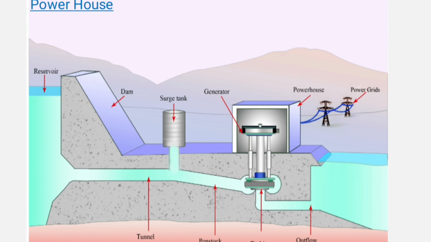Powerhouse. The powerhouse should have sufficient space for machinery and for the purpose of dismantling and repairing. It includes turbine, generator, governor, air duct, batteries, pumps, etc. It should have a stable structure to support the various equipment.